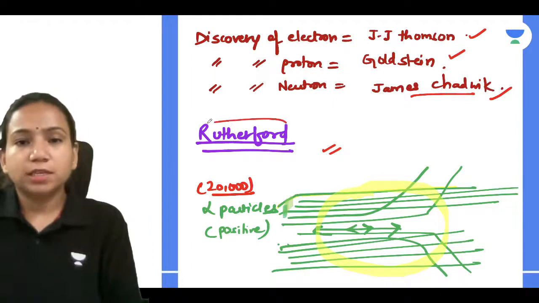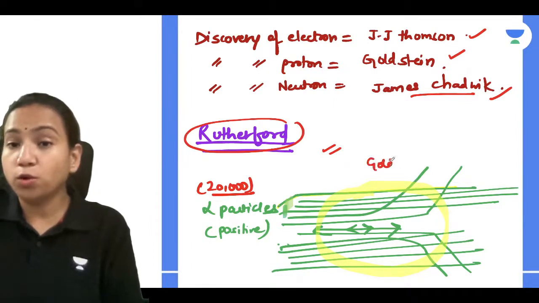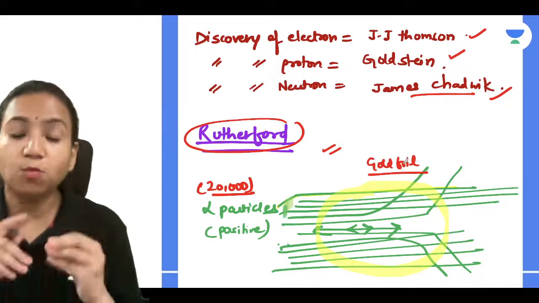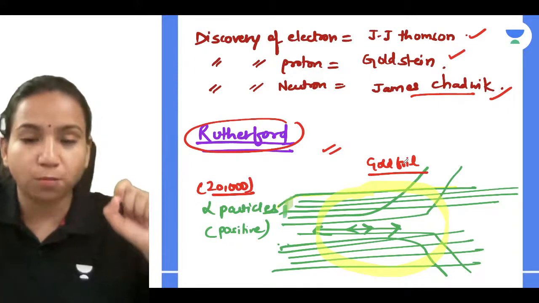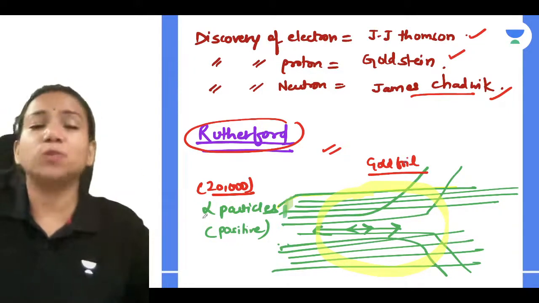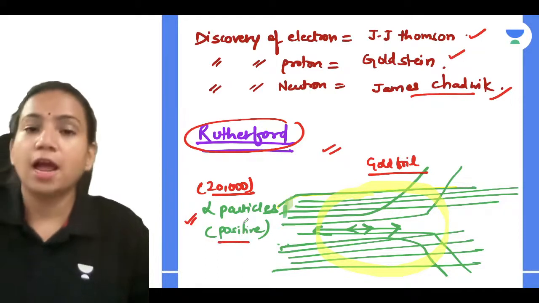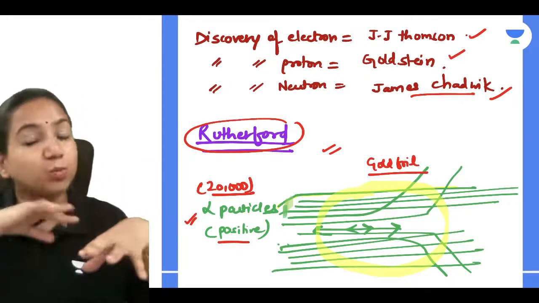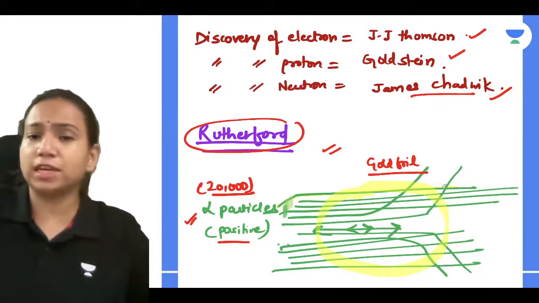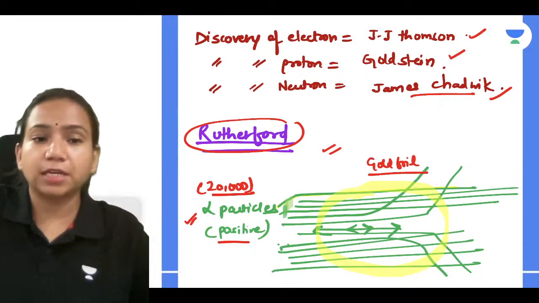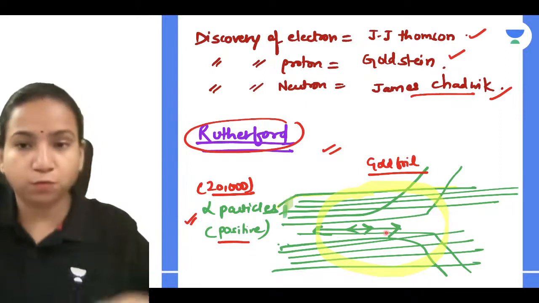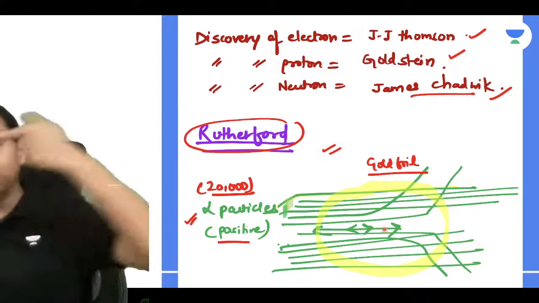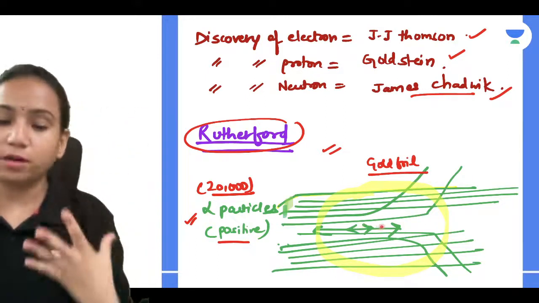So Rutherford took a gold foil. Why did he take gold foil only? Because gold is one of the most malleable metals, so you can make the thinnest sheet from it. He bombarded it with around 20,000 alpha particles, which are positively charged, and observed that most of the alpha particles went straight, only a few of them got deflected by some angle, which you can see here, and out of 20,000 only one retraced its path, coming back from the position it was sent from.